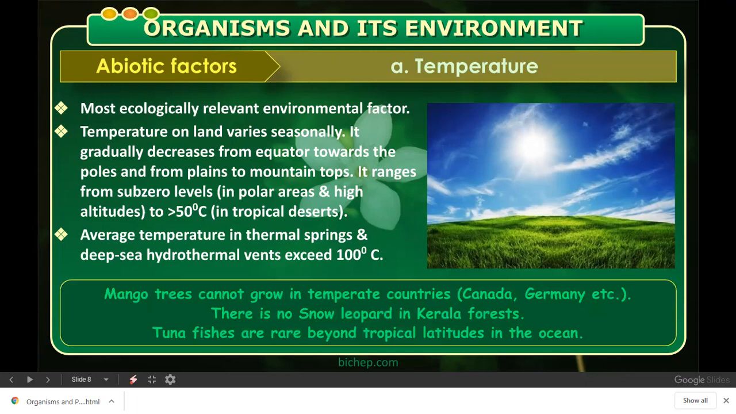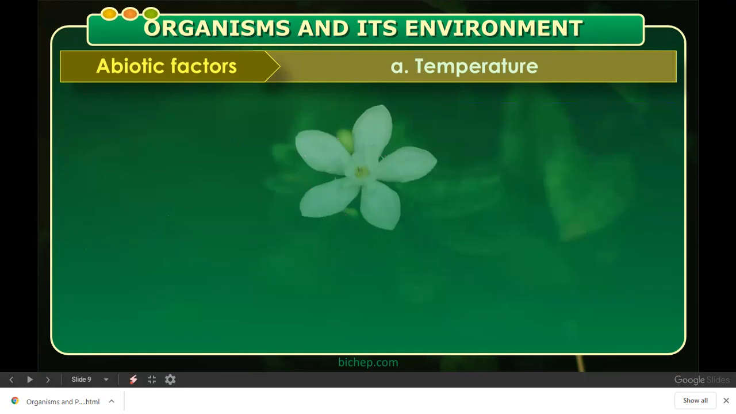You cannot see a mango tree growing in temperate countries like Canada and Germany. There are no snow leopards in Kerala forests. Tuna fishes, where are they found? They are very rarely present in the tropical latitudes in the ocean. So these are different exceptions you can see according to the temperature change.